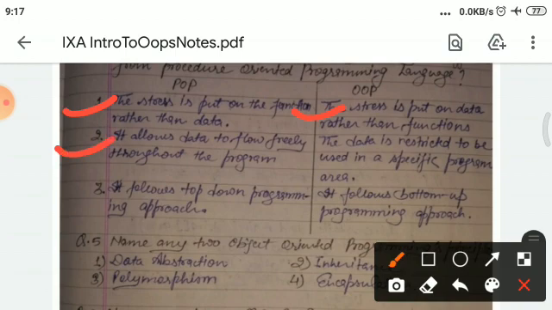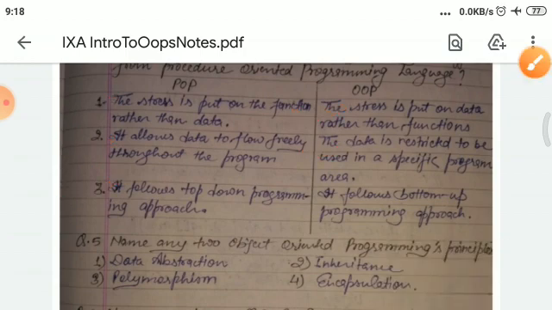Procedure oriented programming allows the data to flow freely throughout the program, and in object oriented programming, the data is restricted to be used in a specific program. And next, procedure oriented programming follows the top down programming approach, and object oriented programming follows the bottom up programming approach.